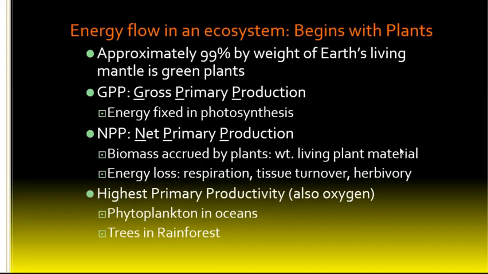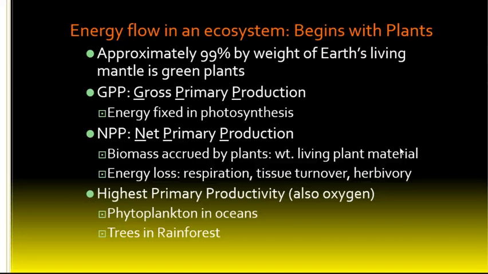So, approximately 99% by weight of Earth's living organisms are going to be green plants. And they fix a certain amount of energy in photosynthesis. This is the gross primary production. That is not what is available to everything above that. What is available will be the net primary production. So there's biomass that's accrued by these plants, but they have to have their own processes that are going to lose energy, and so the actual stored energy available for herbivores, for instance, is not going to be as much as they actually took in, right?